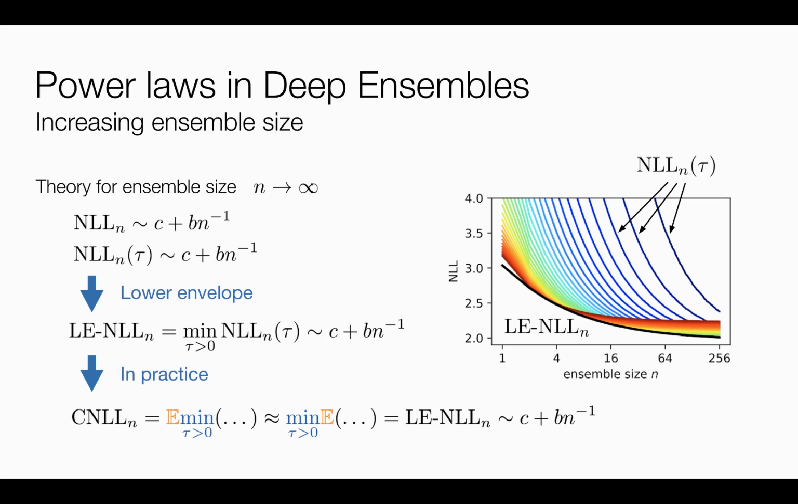Finally, CNLL and the lower envelope of NLLs only differ in the order of expectation and minimum operations. And in practice, their values are very close. As a result, approximately, CNLL also asymptotically behaves as a power law.